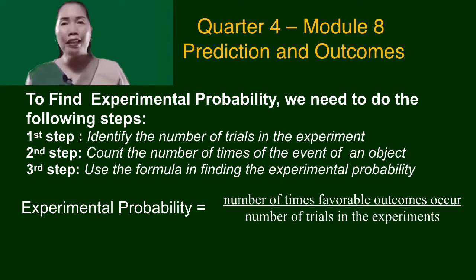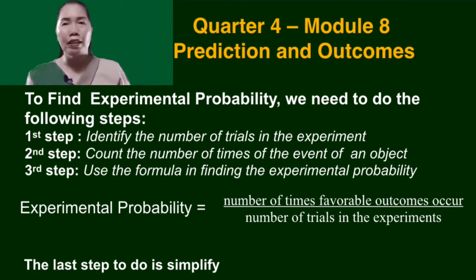How to find experimental probability? To find experimental probability, we need to do the following steps. First step, identify the number of trials in the experiment. Second step, count the number of times of an event of an object.